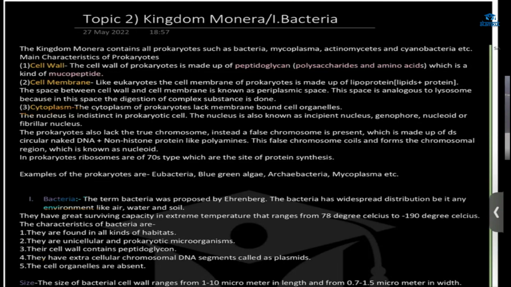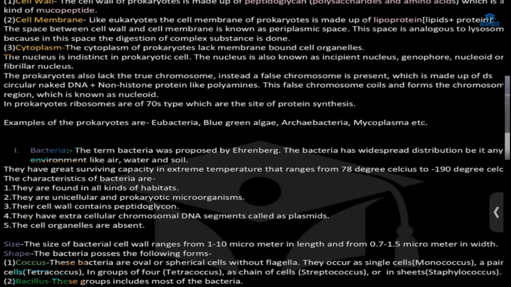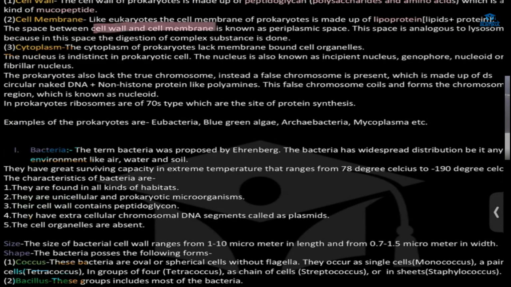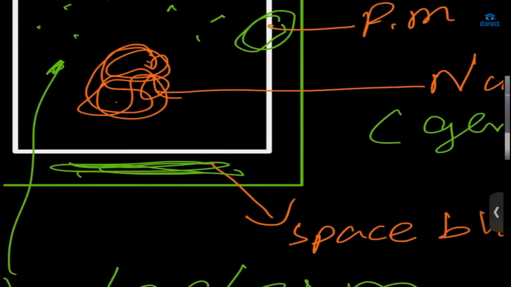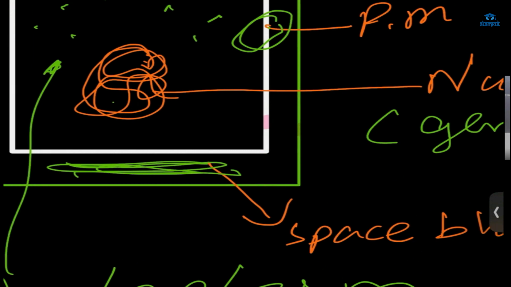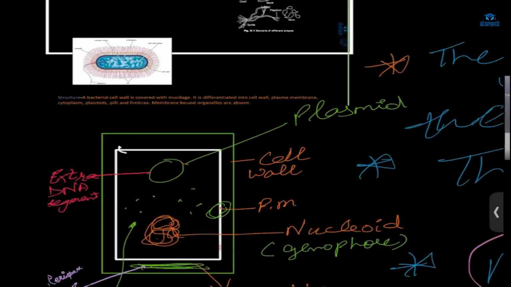The cell membrane here is also made up of lipoprotein, like in the eukaryotes. And the space between the cell wall and cell membrane is known as periplasmic space. So, what is the space between the cell wall and the cell membrane known as? Why is that spelling?